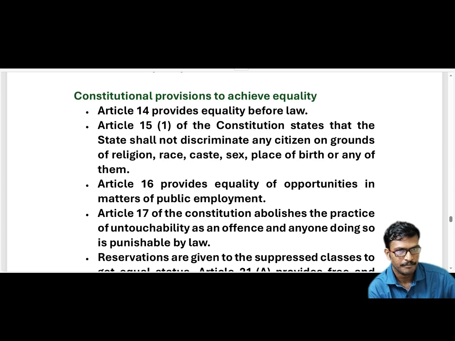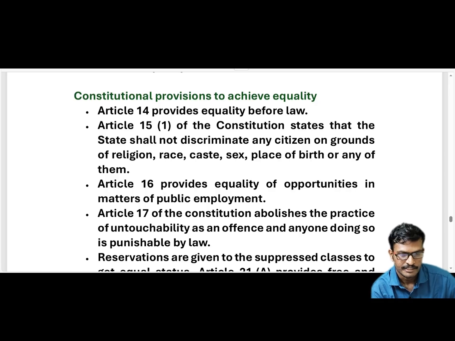If anyone commits a crime or hurts someone else, you have to give the punishment. There is no discrimination based on caste, color, race, religion, etc. Everyone will be treated equally under Article 14. That is called equality before law.